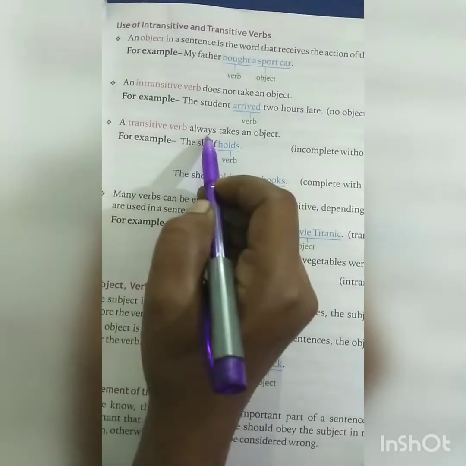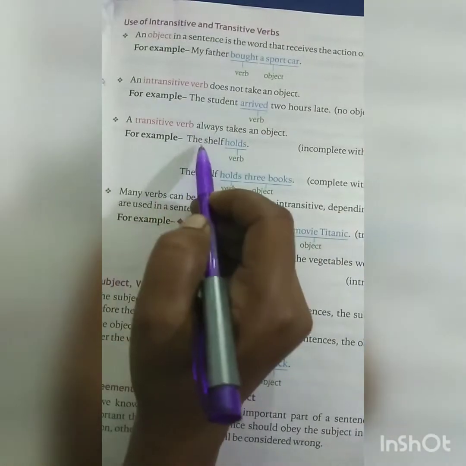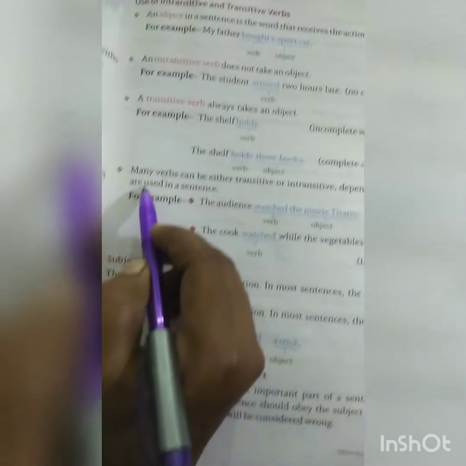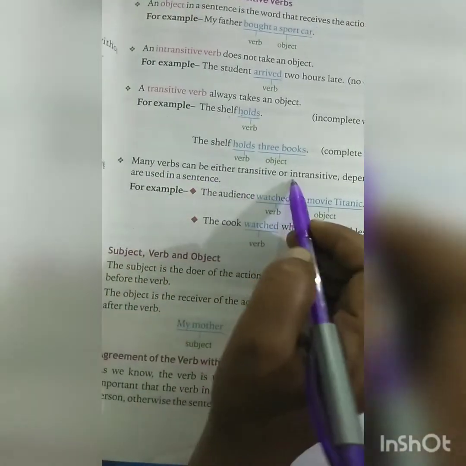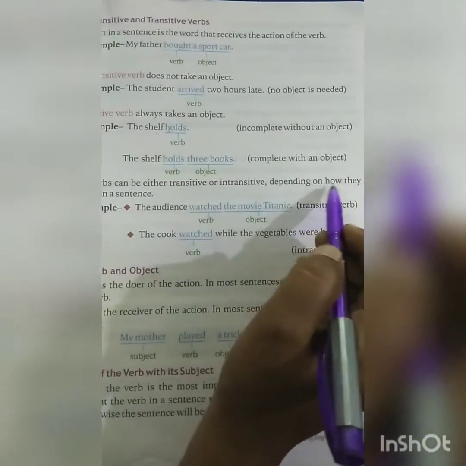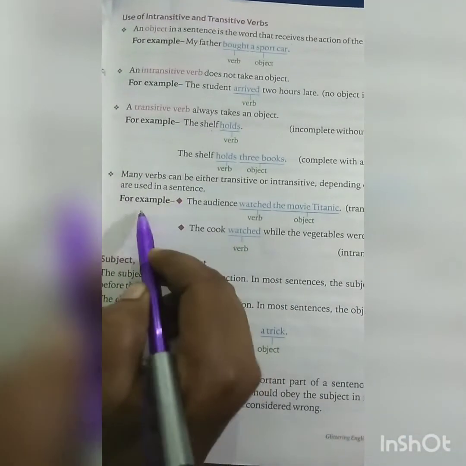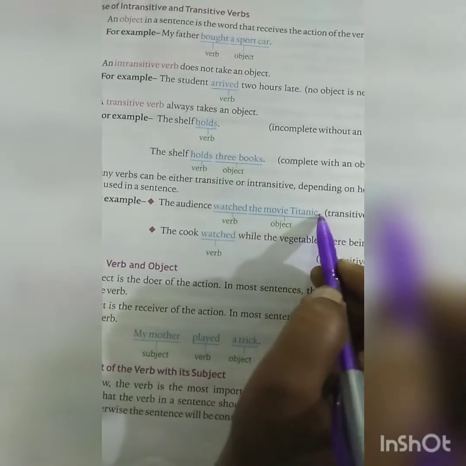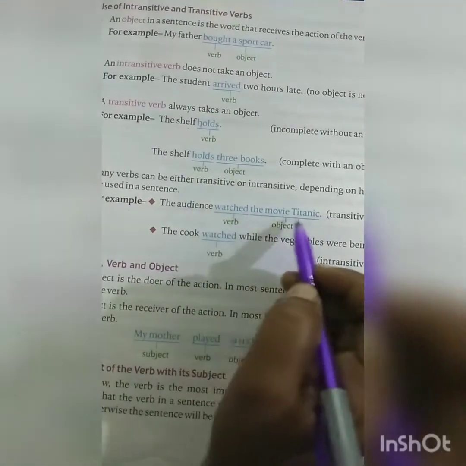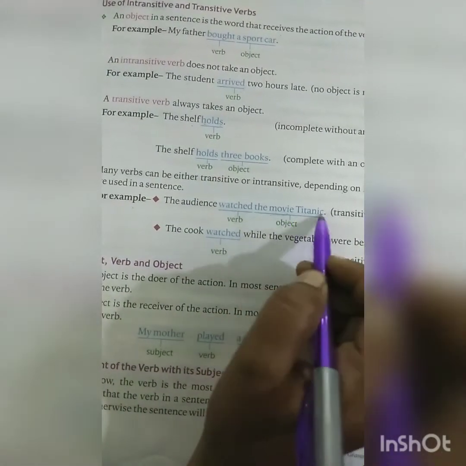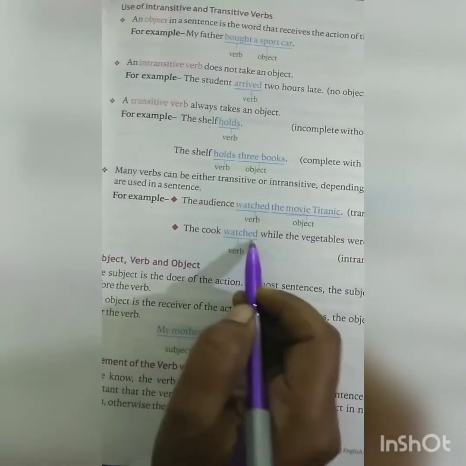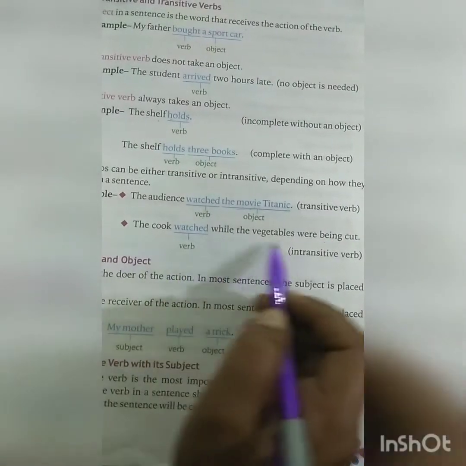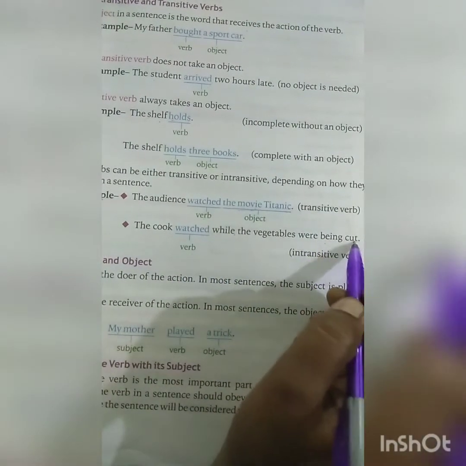A transitive verb always takes an object. For example, the shelf holds. Holds is a verb. So this is a transitive verb. Many verbs can be either transitive or intransitive depending on how they are used in a sentence. For example, the audience watched the movie Titanic. Watched is the verb and what was watched, the movie Titanic, is the object. The cook watched while the vegetables were being cut. Watched is the verb and vegetables were being cut.